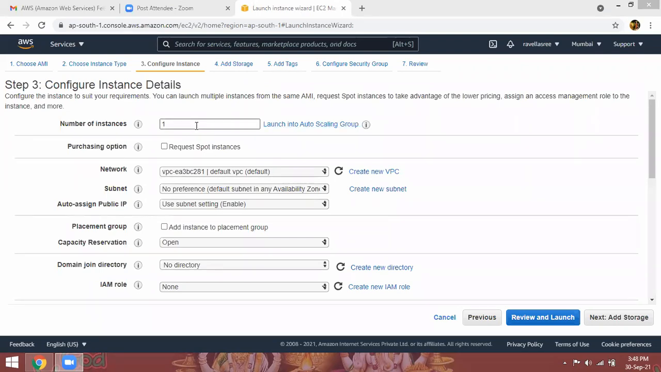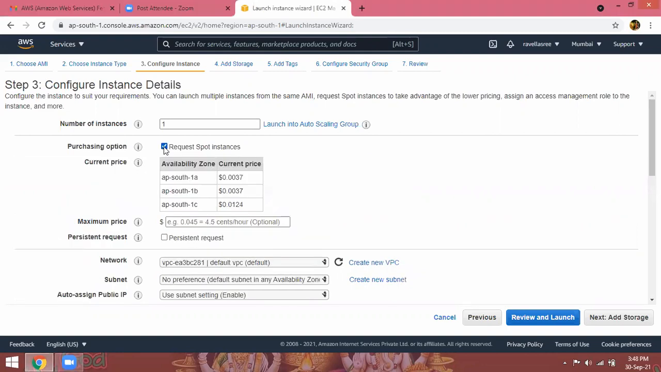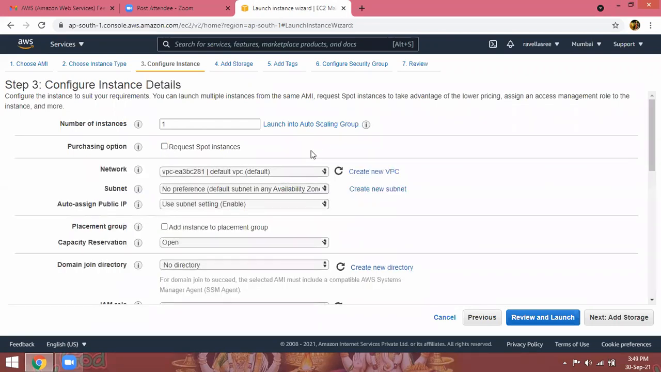So number of instances one only. Purchasing option. So this, I will show you later. If you want to check the box, you can check the box. See, I am logged into Mumbai region here. In Mumbai region, we have 3 availability zones. Now the instances are available to purchase them at $0.0037. But now I am launching an on-demand instance. I have a free tier account. I no need to pay any single rupee here. So purchase option, don't select.